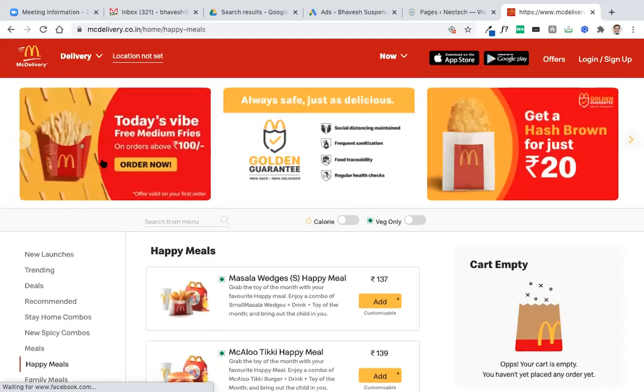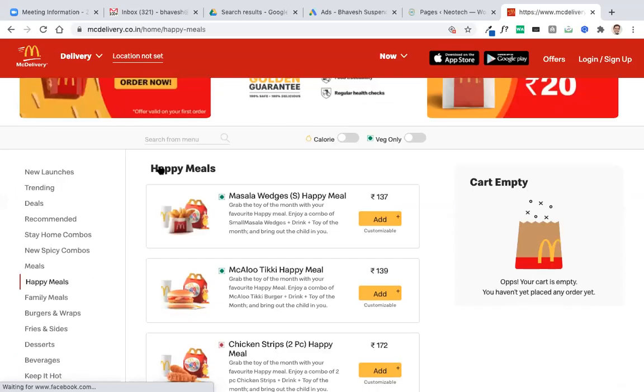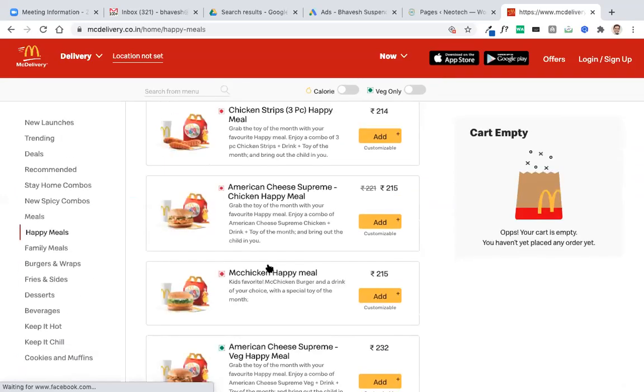If you look at this, it is like today's 5 free medium fries at 100 rupees, order now. And then when they click on this, they will come to either their app or a website, or at least it will create awareness, or it will create brand recall. That way they can run ads.